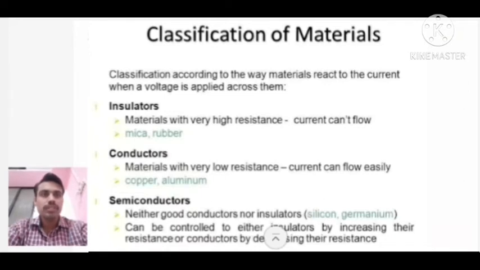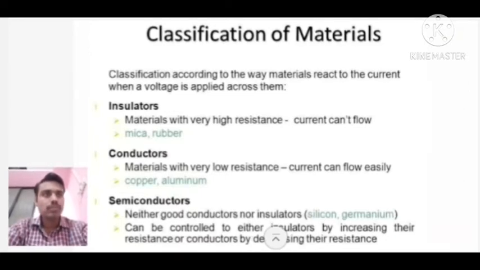We'll start with classification of solid materials. So as we see, materials are actually classified in three states. Three states of matter are there: solid, liquid and gas. If we consider solids only, then they are further classified in three types, three subgroups actually. So these three subgroups are insulators, conductors and semiconductors.